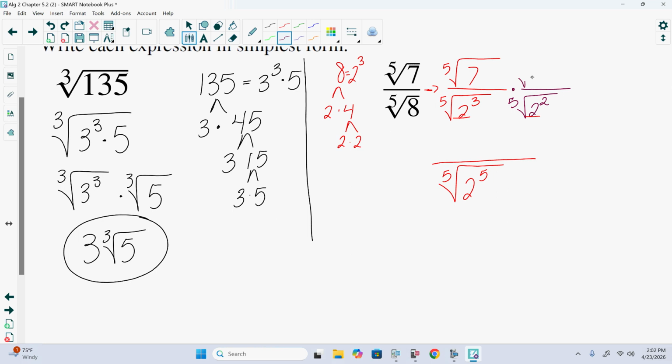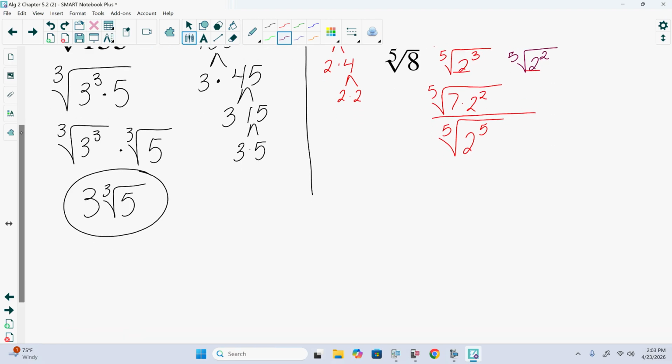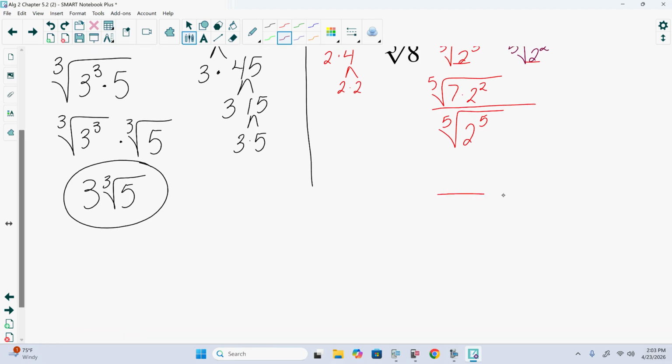But if I do it to the bottom of this fraction, I also have to do it to the top, because this is not an equation, it's an expression, so we have to have it have the same value. On top, 7 and 2 are not like bases, so we can't add the exponents. It's just going to be 7 times 2 squared. On bottom, the fifth root of 2 to the fifth is indeed 2.